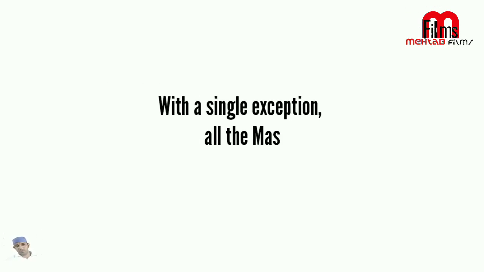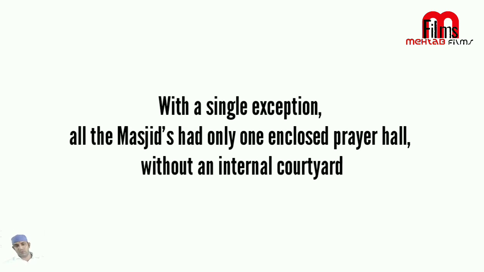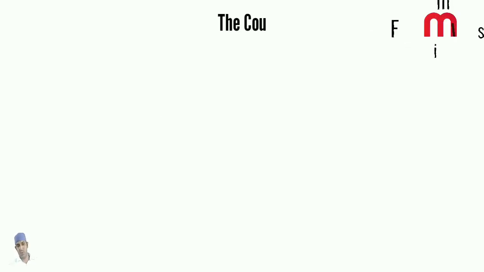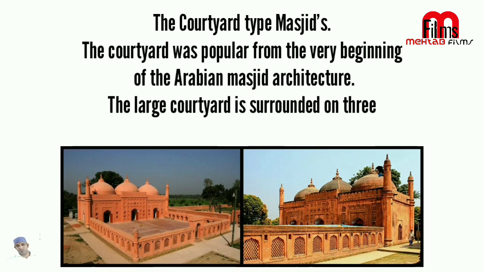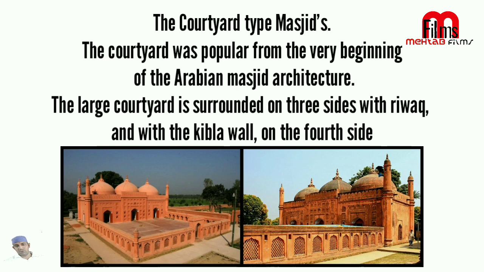With a single exception, all the masjids had only one enclosed prayer hall, without an internal courtyard. The courtyard type masjids: the courtyard was popular from the very beginning of Arabian masjid architecture. The large courtyard is surrounded on three sides with riwaq, and with the qibla wall on the fourth side.